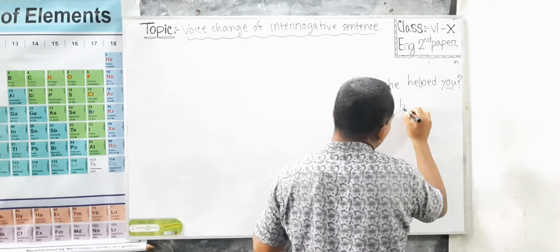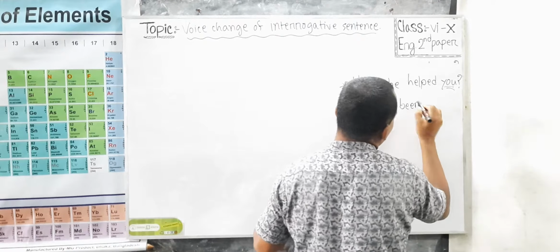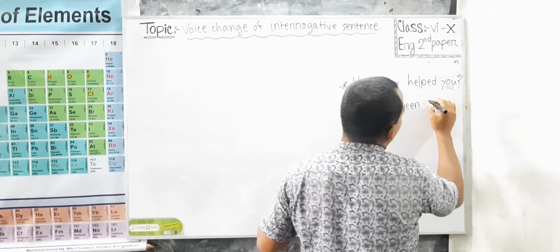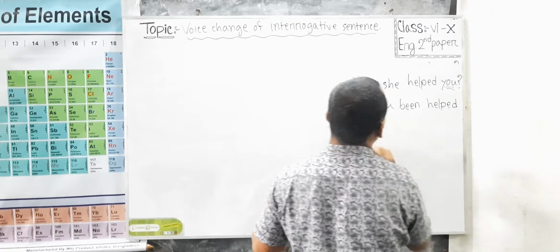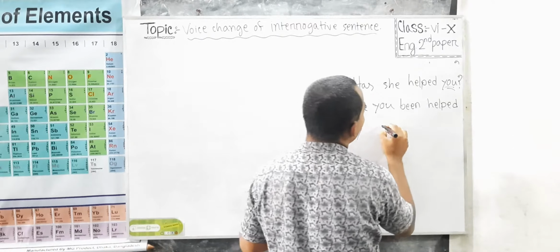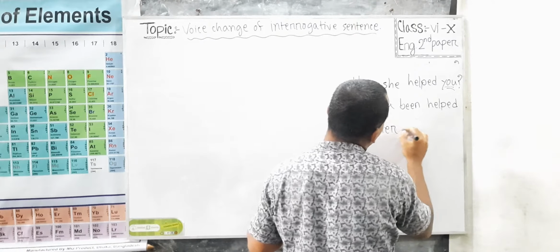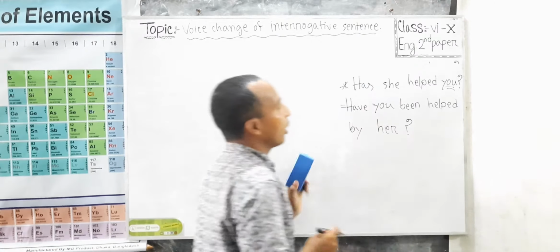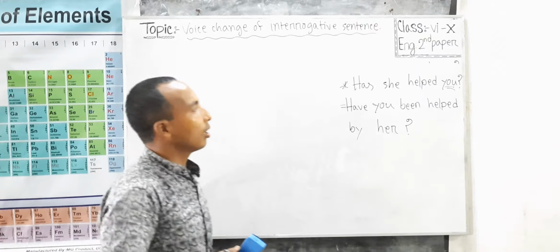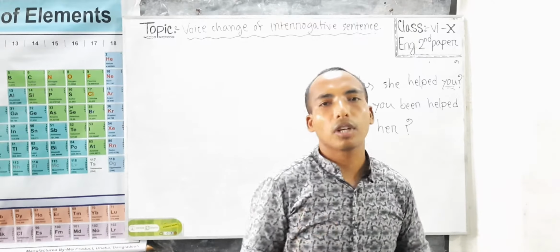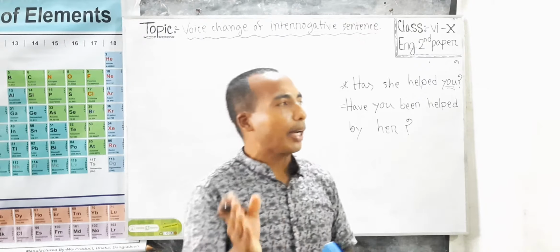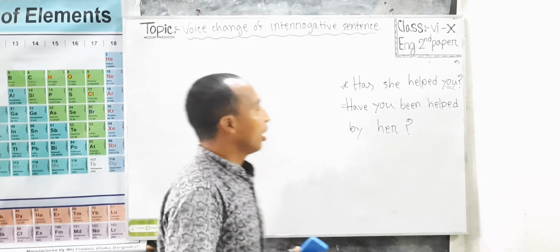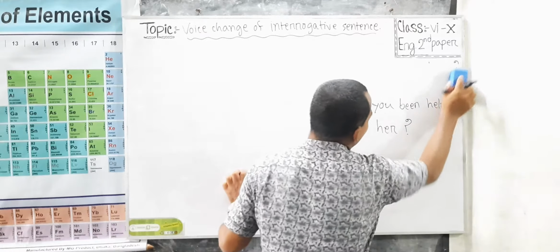In present perfect tense the auxiliary verb becomes "been", then the past participle form of the verb, the preposition, and the objective form of the subject. My dear learners, in this way, any kind of interrogative sentence which begins with an auxiliary verb, you can transform into passive.